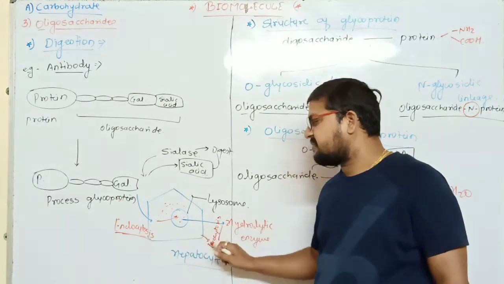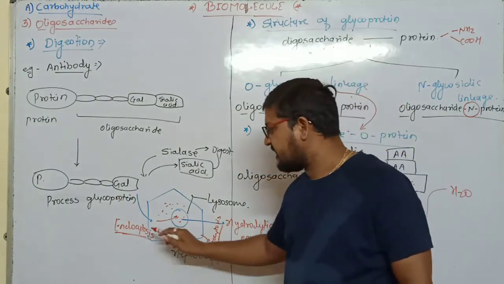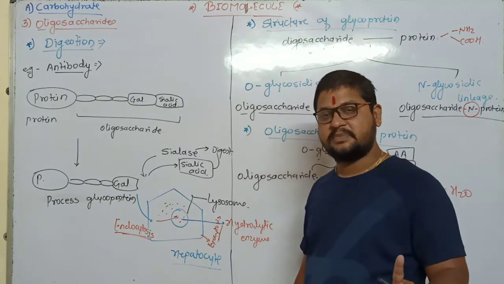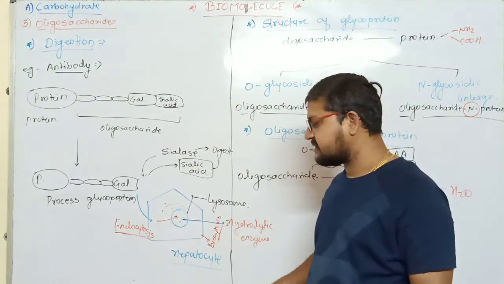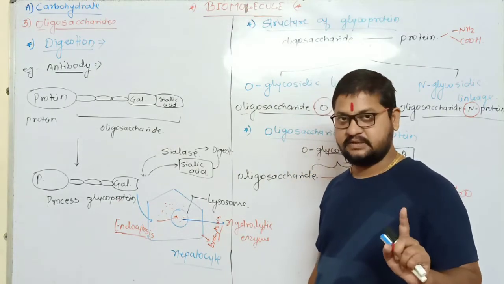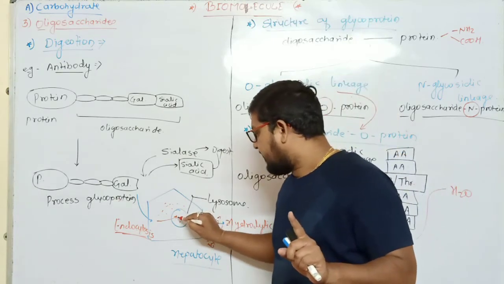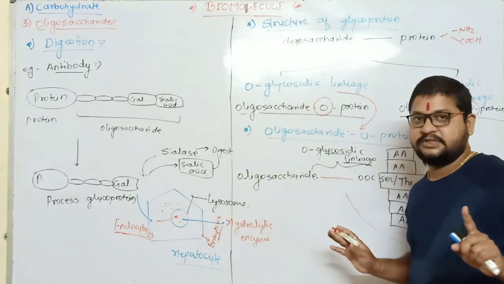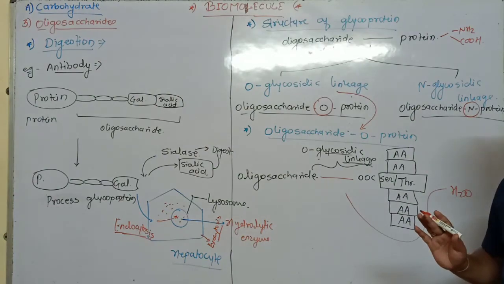These terms are very simple, don't be confused. Endocytosis means intake inside the cell, and exocytosis means elimination, outtake. In this way, the whole digestion takes place in the lysosome.